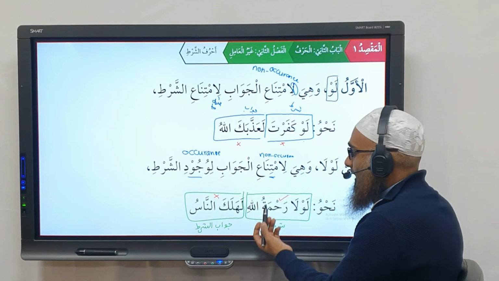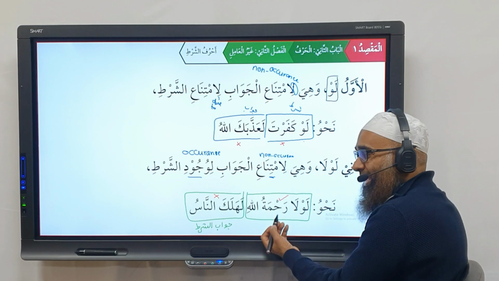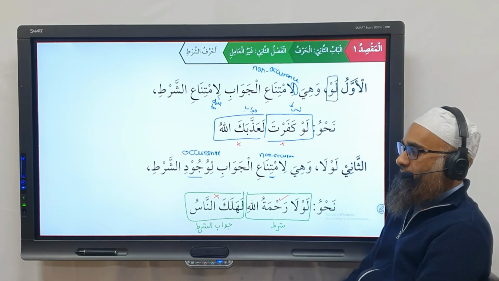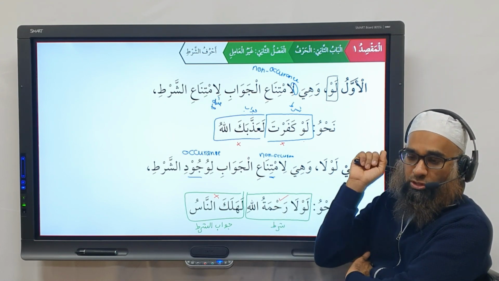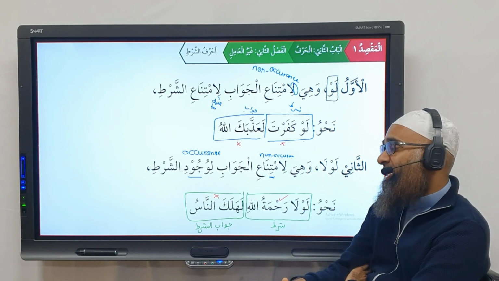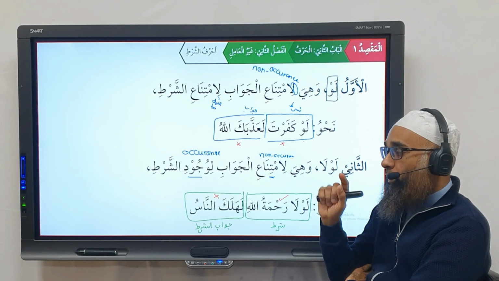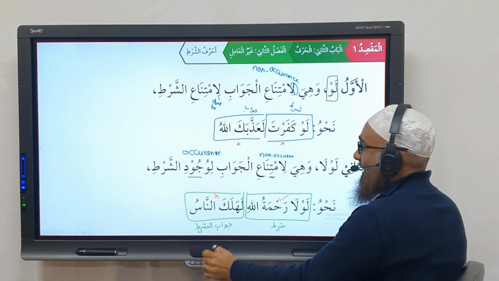So now in this sentence, because of the wujudu shart, because of the shart existing, the jawabu shart did not exist. Do you understand? So law is to show that the jawabu shart did not occur because the shart did not occur. And lawla is to show the jawabu shart did not occur because the shart did occur. Do you understand? So that's law and lawla. So law is translated, you can translate it as had.